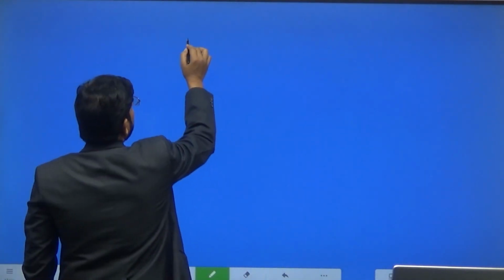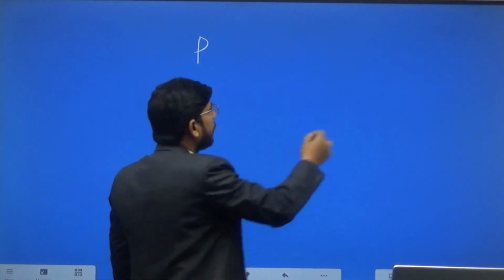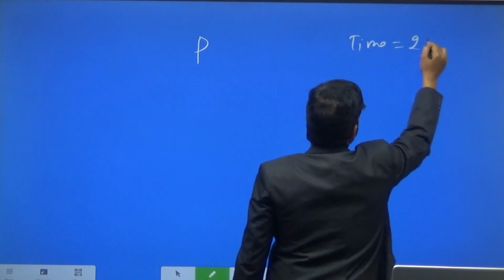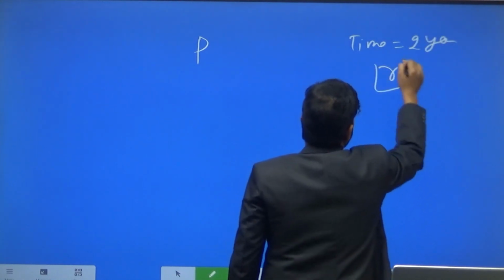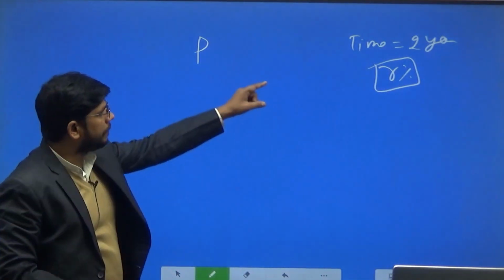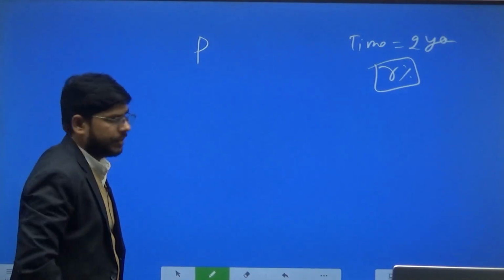Suppose this is the principal amount P, time period is 2 years, and rate of interest is R%. We have taken this principal amount for 2 years at the rate of R%.